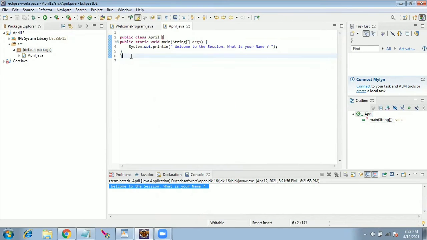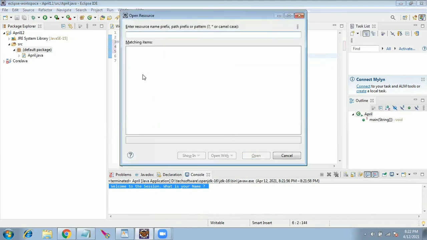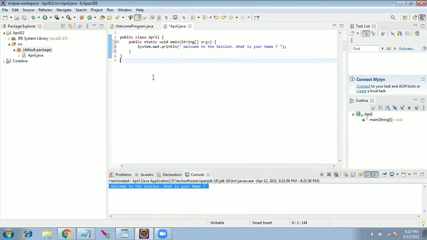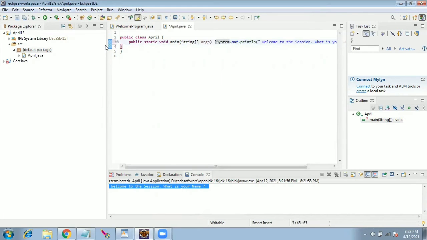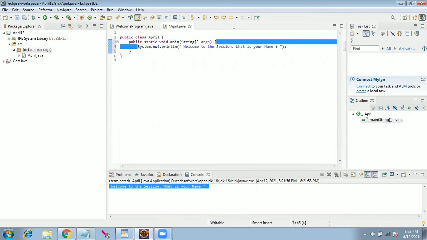Formatting is Control Shift F. Control Shift F will format the lines. Even if you have something that is not properly formatted, let's assume it is like this, Control Shift F will automatically make the file neat according to the standard. Okay, so far any questions?